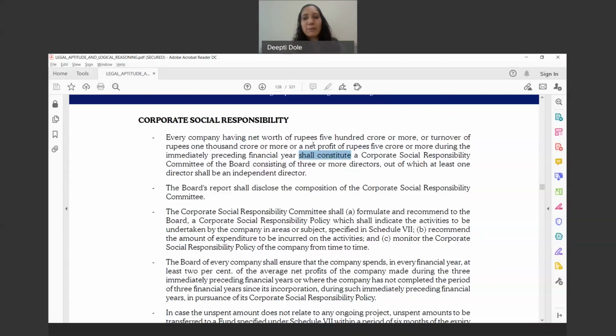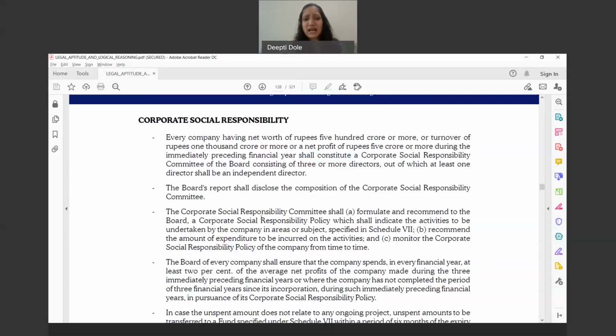Like I told you, the minimal threshold in this scenario is 5 crores of rupees, and 5 crores is nothing for any company to earn as profit today. So most of the companies fall into this bracket of net profit of rupees 5 crore, and that's why CSR becomes applicable for them.